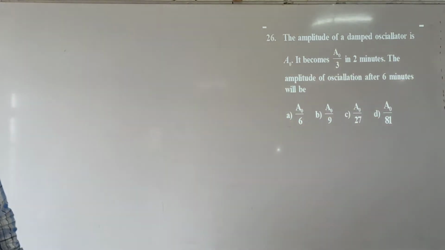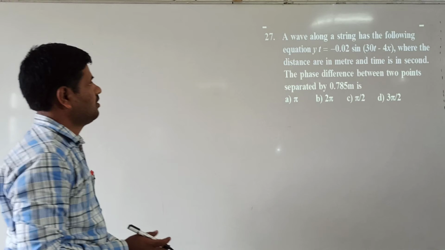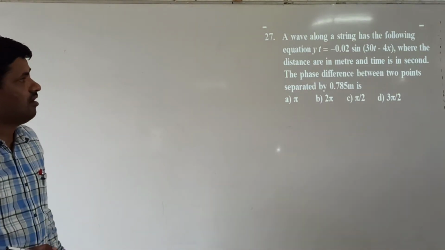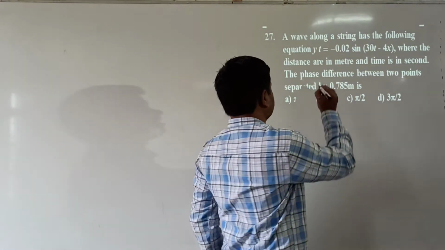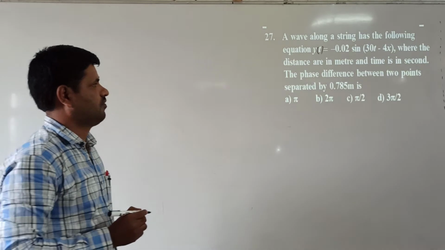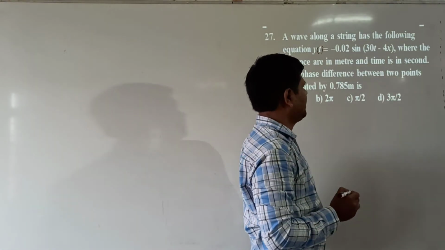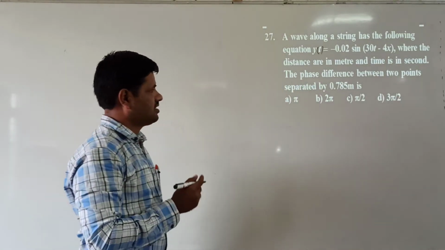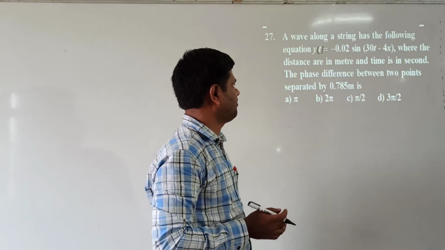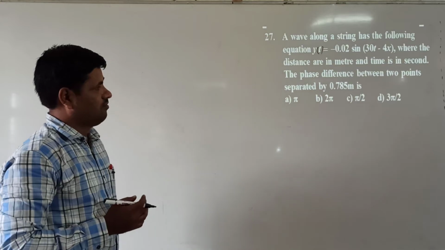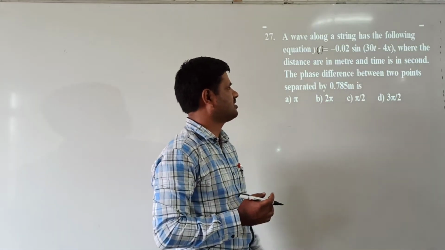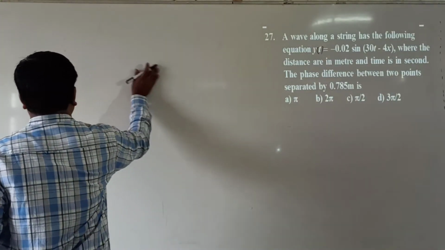Next we take question number 27. A wave along a string has the following equation: y(t) = 0.02 sin(30t − 4x), where distance is in meters and time is in seconds. Path difference is given as 0.785 meters. We have to find the phase difference.